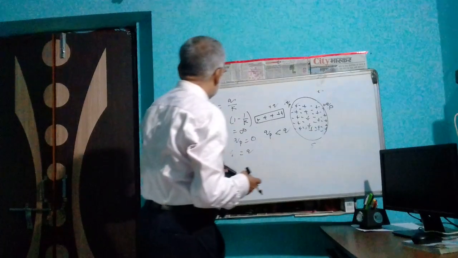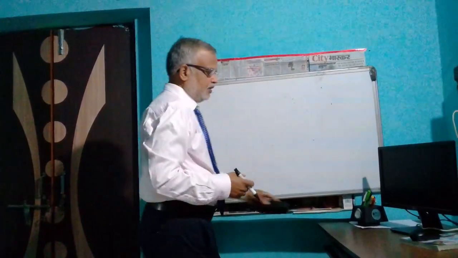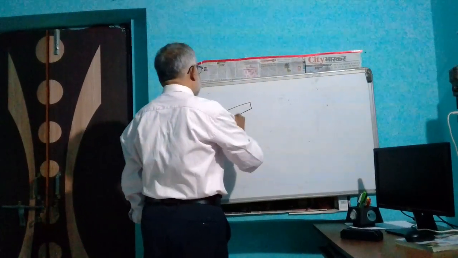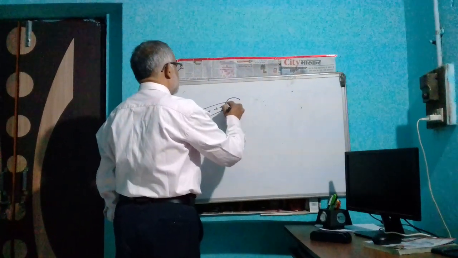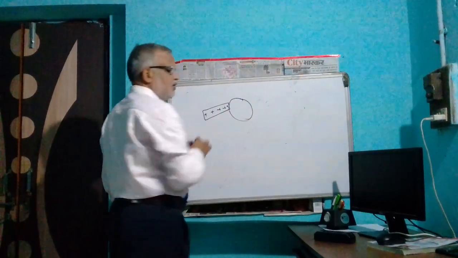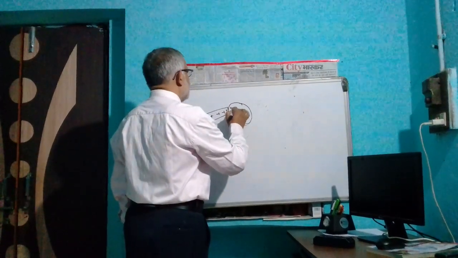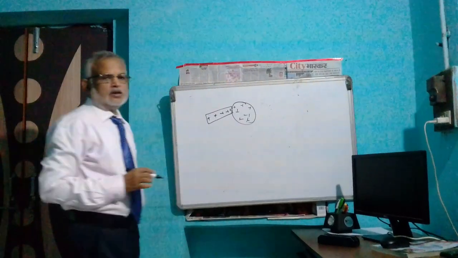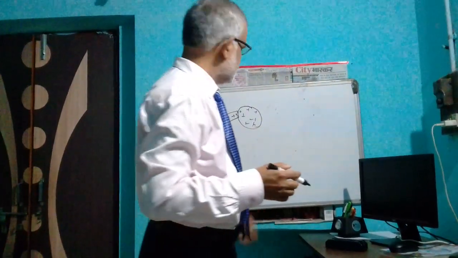The third method to electrify a body: when a charged body is touched with another body, the charge transfers here and this body also becomes positively charged. There are three methods to produce the charge.